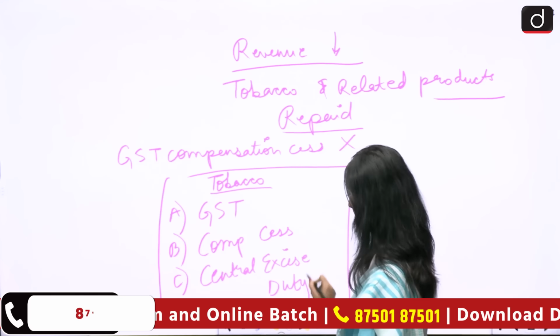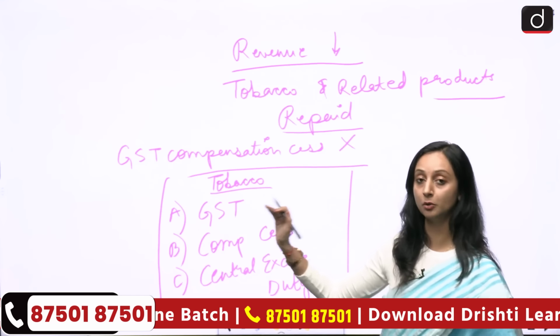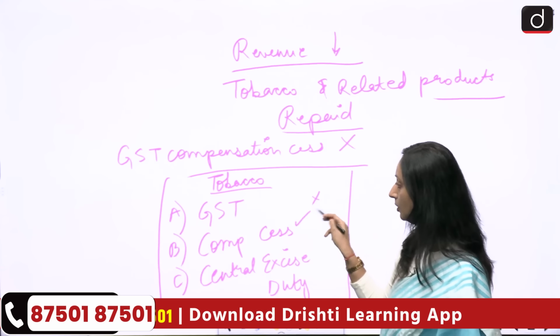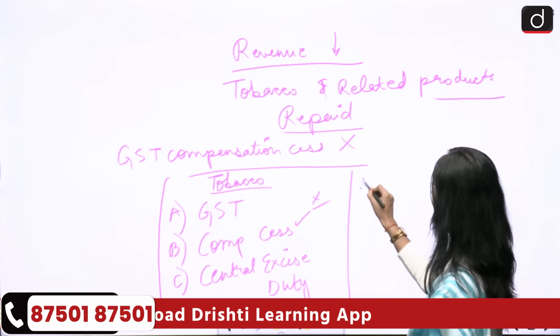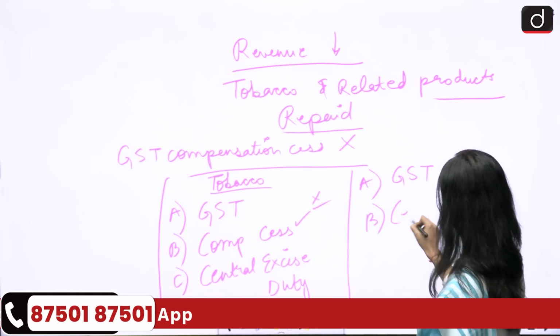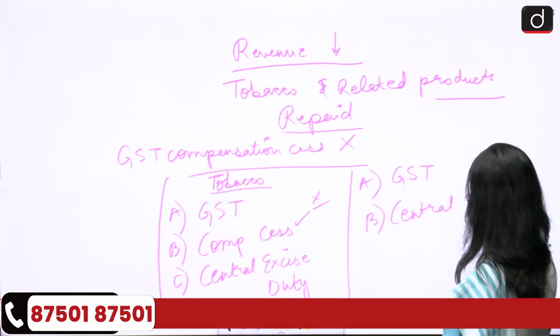There's a triple taxation system on tobacco and related products. Now I told you that the cess will go. So now tobacco is going to have GST and the Central Excise duty.